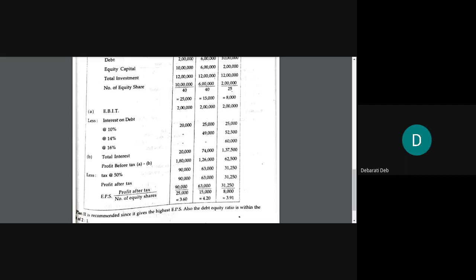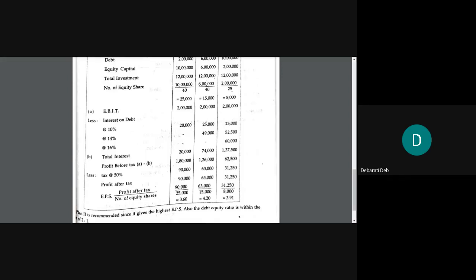So for this 3,50,000 you will have to pay interest at the rate of 14%, because this extra 3,50,000, which is beyond 2,50,000, is falling in the second range. Is it clear? Am I clear to everyone?